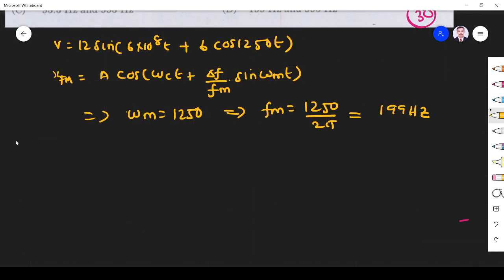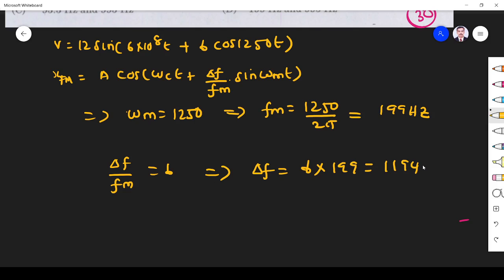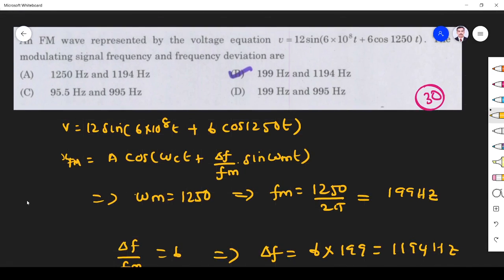Similarly, comparing, del f by fm is equal to 6. This implies del f is equal to 6 into fm. Fm is 199, so that is equal to 1194. So the answer is 199 and 1194 hertz.